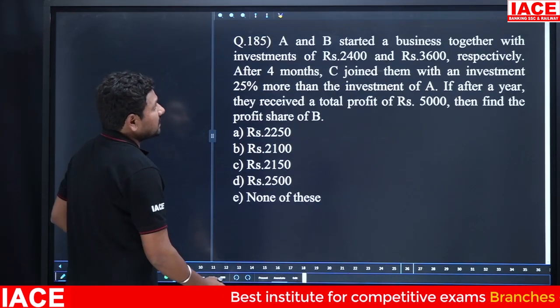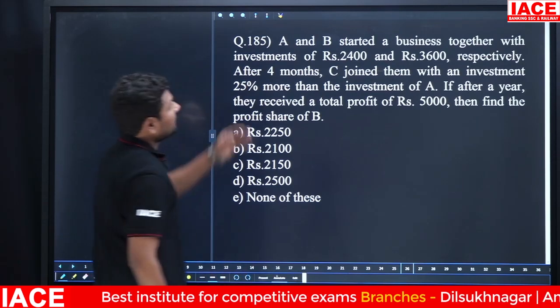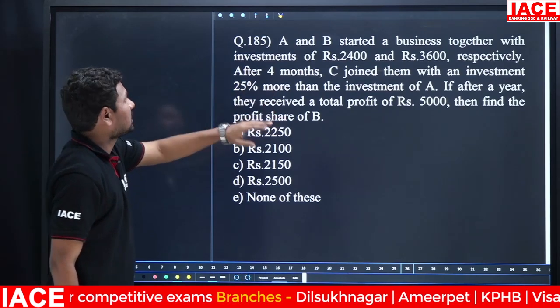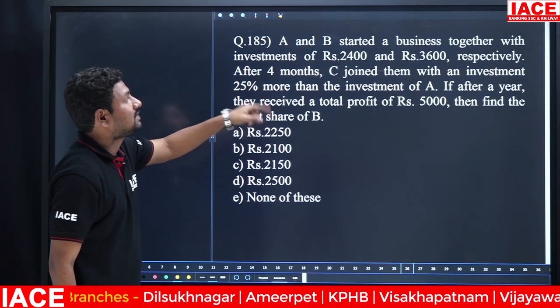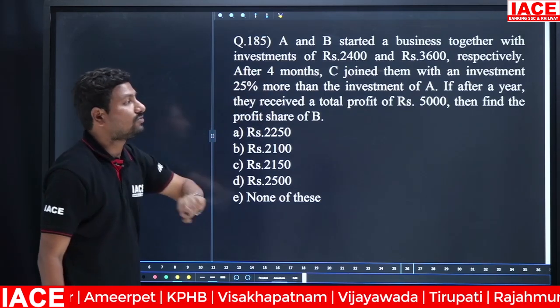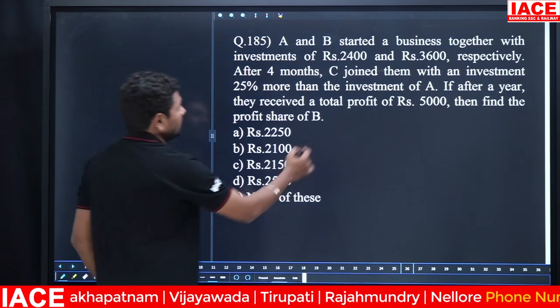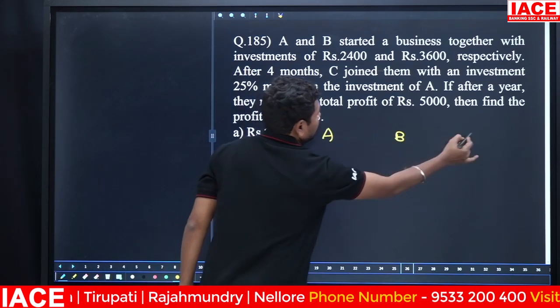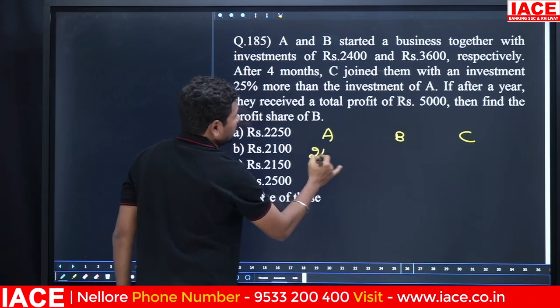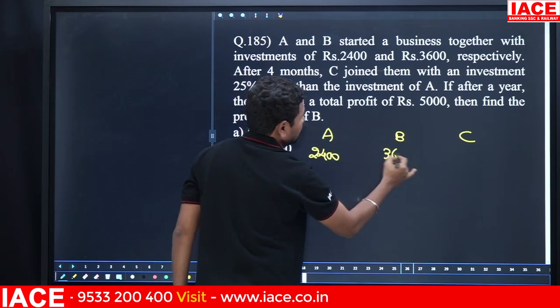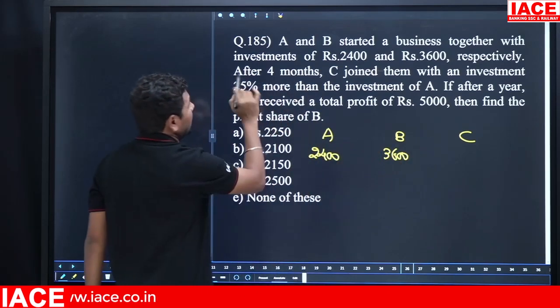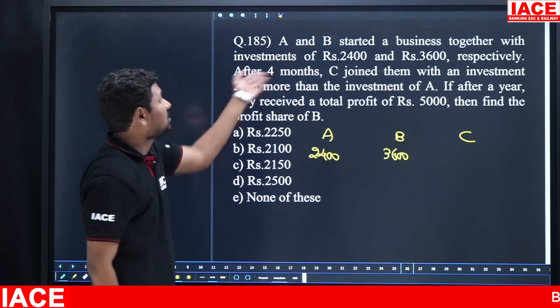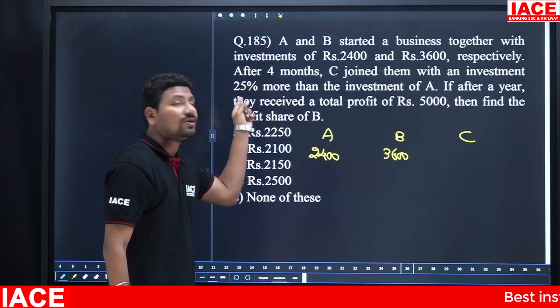Next, A and B started a business together, investing 2400 and 3600 respectively. After 4 months, C joined with an investment of 25% more than the investment of A. A invested 2400, B invested 3600, and C invested after the 4 months. C joined with an investment of how much percentage more?